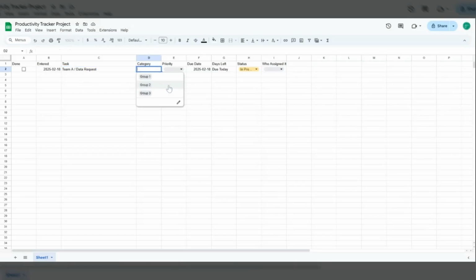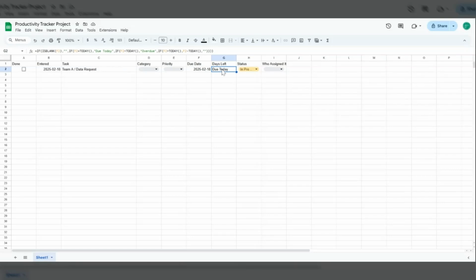For categories, I just put it under three different groups. You decide what those groups are. It might be a team that you're on, it might be something else. Priority, pretty standard stuff, high, mid, and low. And due date, I kept the same date format.